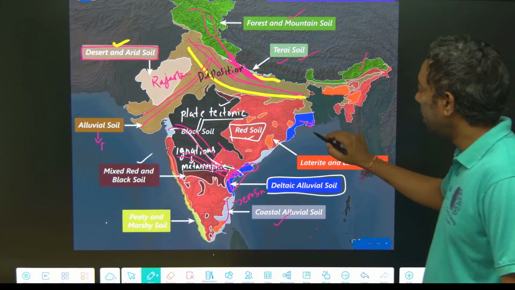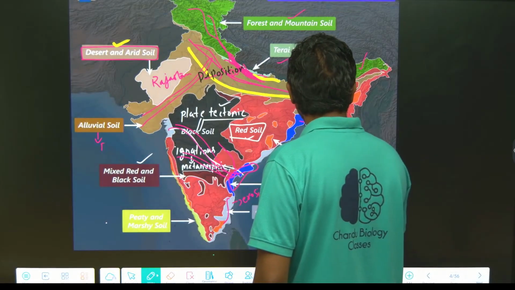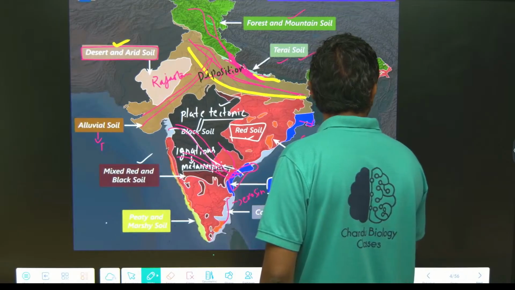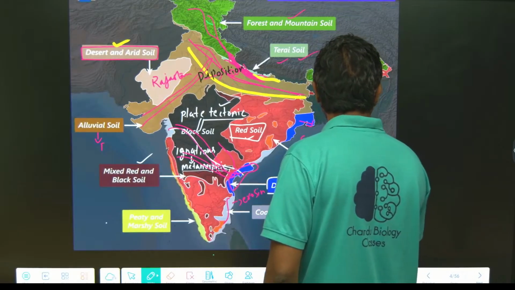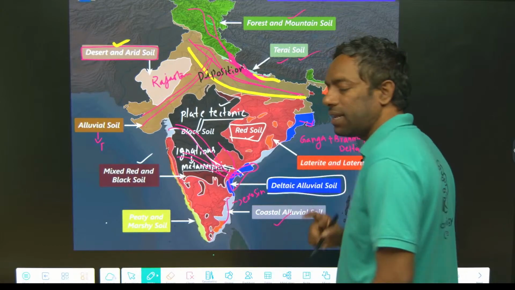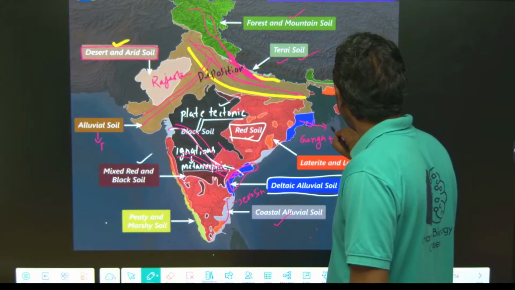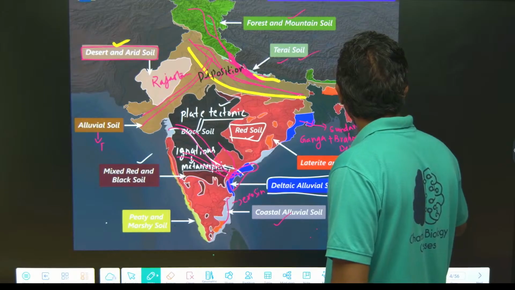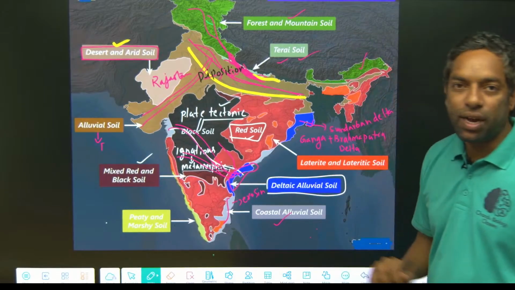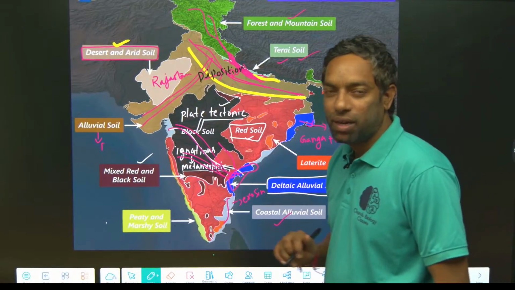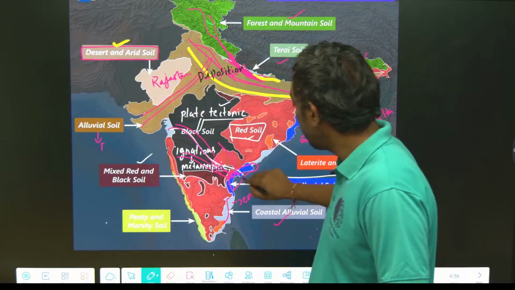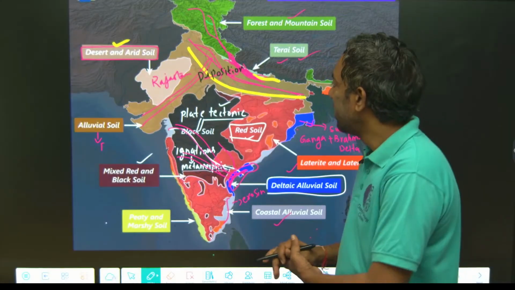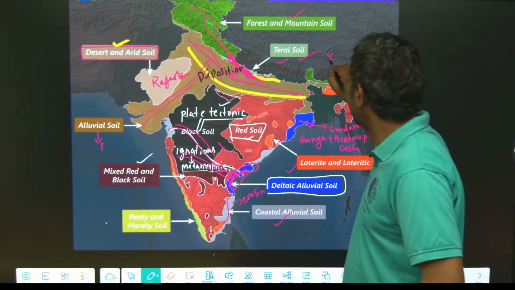This is the Ganga delta, Ganga Brahmaputra delta. The largest delta in the world is the Sundarban delta. This is the delta soil, the Ganga Brahmaputra delta. This is the Godavari Krishna delta. Delta is alluvial soil, guys. Just look at this. This is the most important, there are questions coming from these soils.